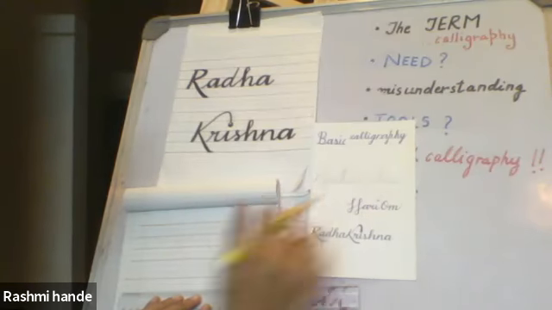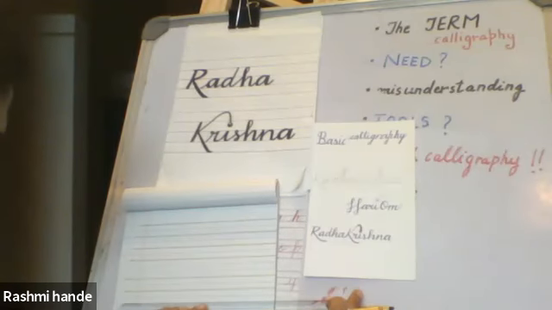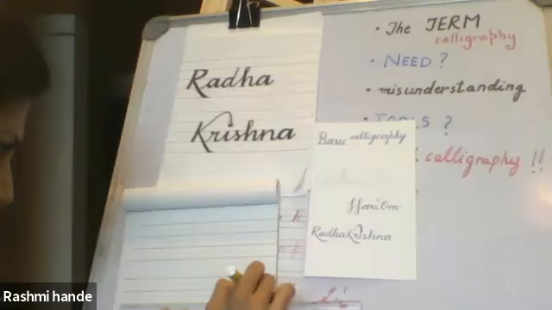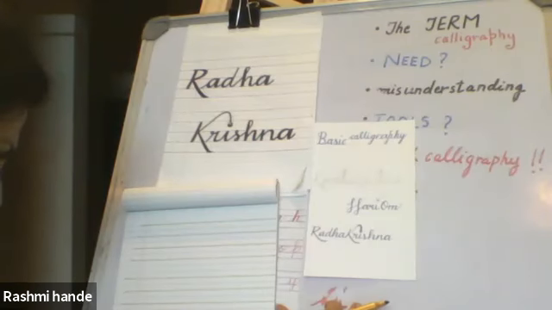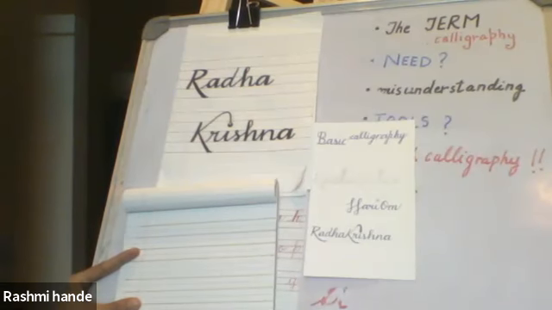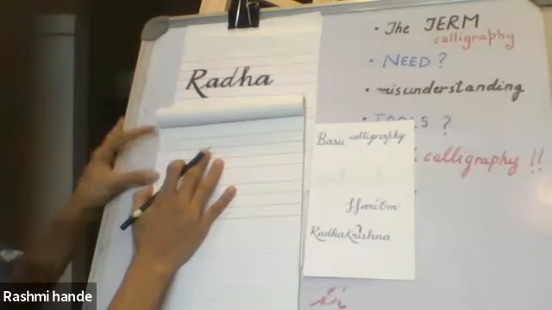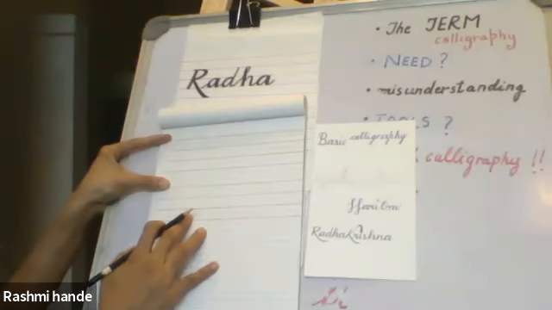Like I said, if you're using a wider paper, you probably don't need 2 sets, just one will suffice. That was the first step, guidelines. The second step will be taking a pencil and starting your lettering.